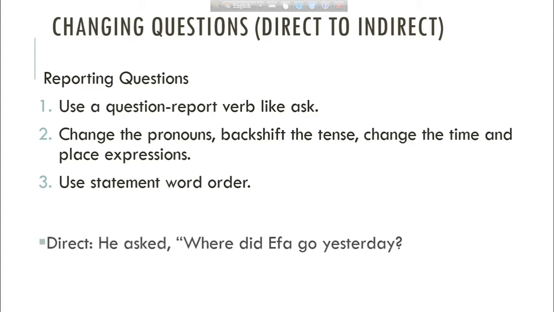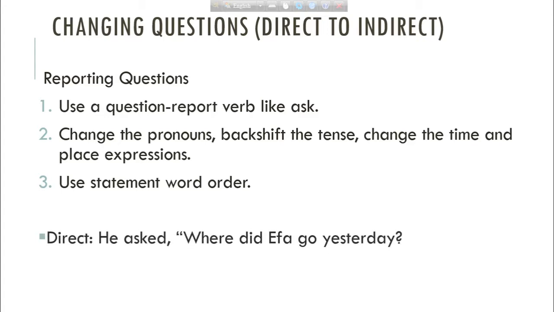Let's move to another example. He asked, where did Ifa go yesterday? So if we want to change this sentence into indirect speech, then we will put the question word where here. He asked where. And you can see that where did Ifa go is a statement of past simple tense.